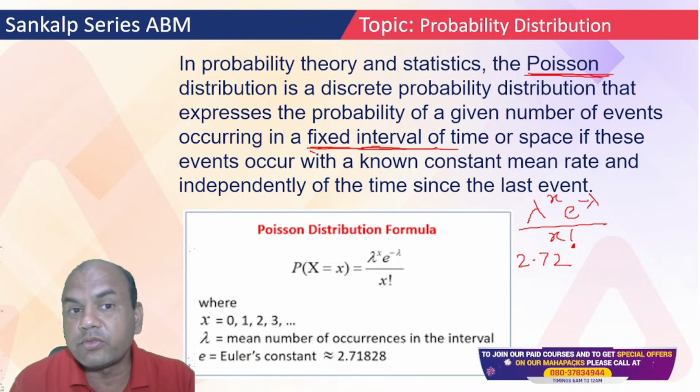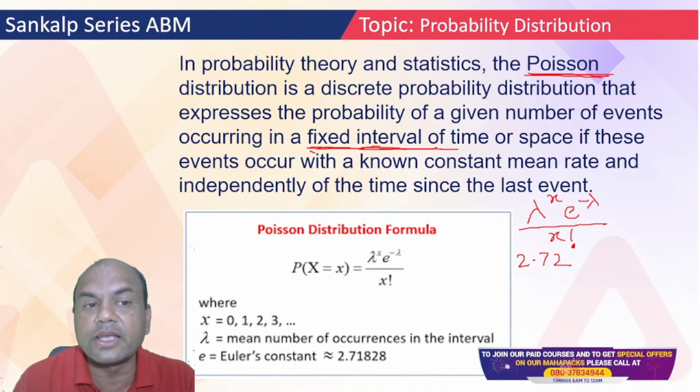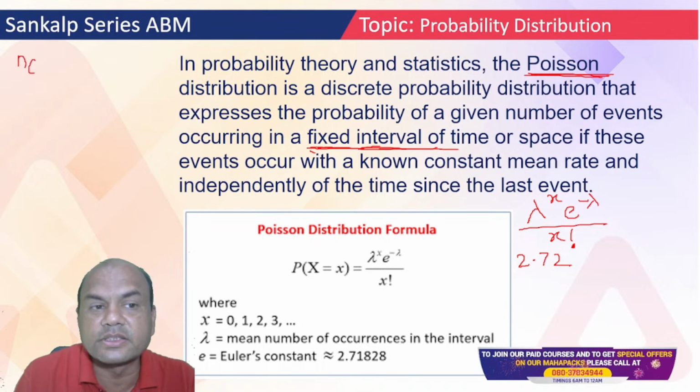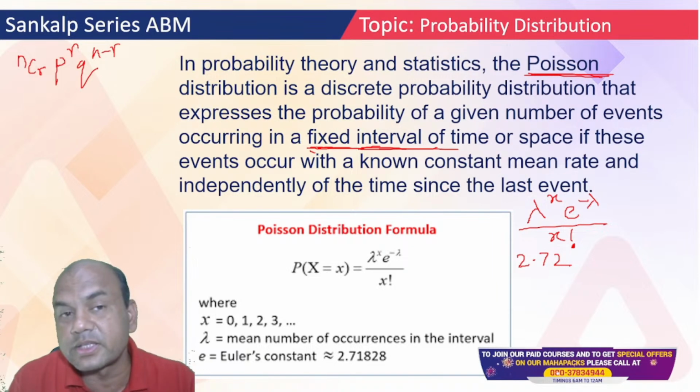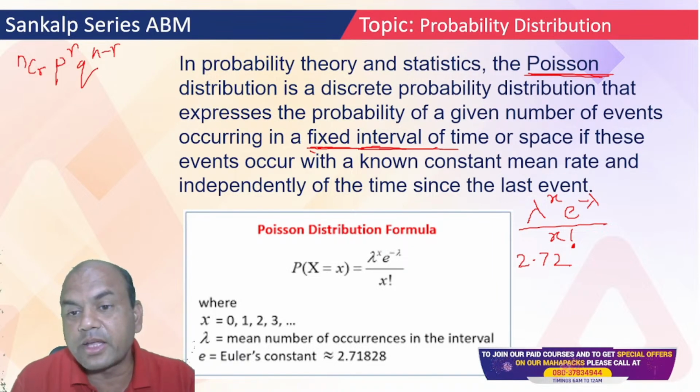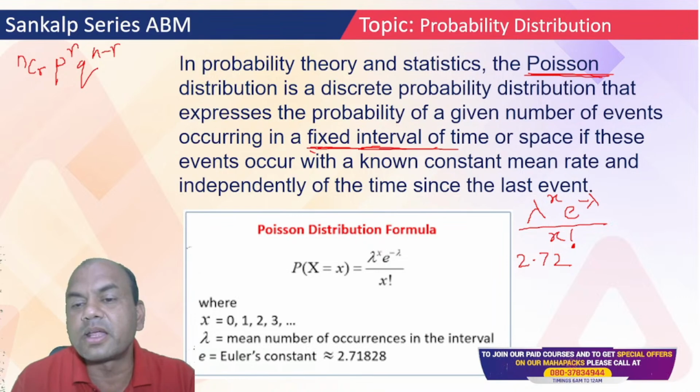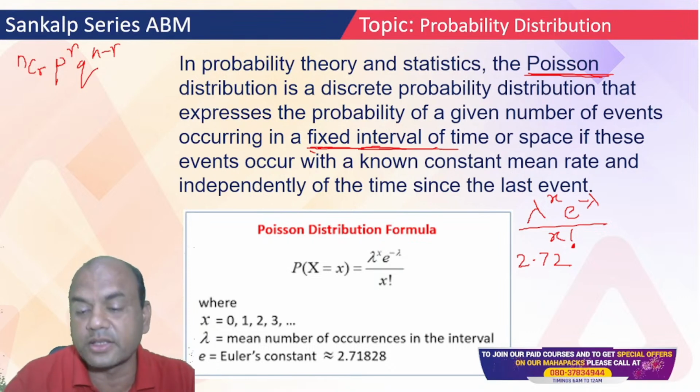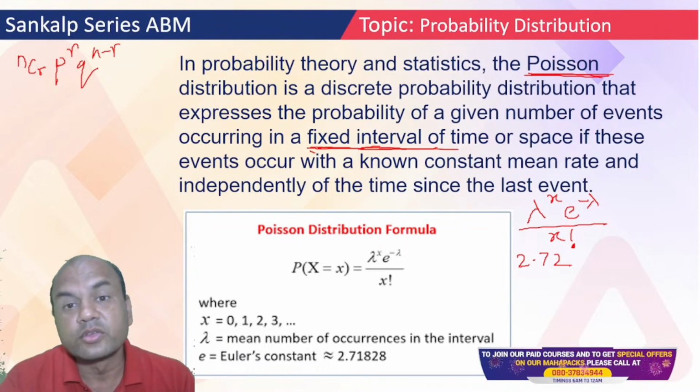So what is the formula for binomial? NCR, P raised to R, Q raised to N minus R, right? What is the formula for Poisson? Lambda raised to X, or R you can call it here. Some books call it R, some books call it S, one and the same thing. Lambda raised to R, e raised to minus lambda upon R factorial. What is R or X? It is what is asked in the exam. So that was the theory part.